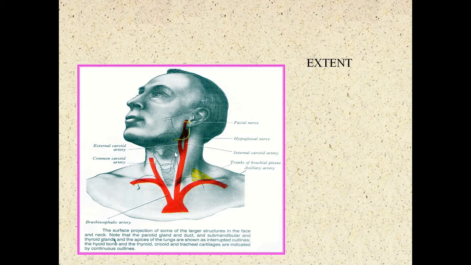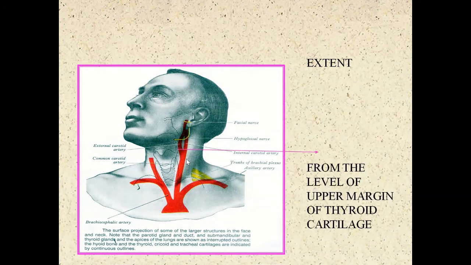In most of the cases, in some cases, the bifurcation may be at a higher level or slightly at a lower level. So from the level of the upper margin of thyroid cartilage to the parotid gland. So to the parotid gland, inside the parotid gland, if you want to tell the exact landmark where it divides or terminates, so this is the mandible, neck of mandible, a point behind the neck of the mandible. So it is a structure inside the parotid gland.